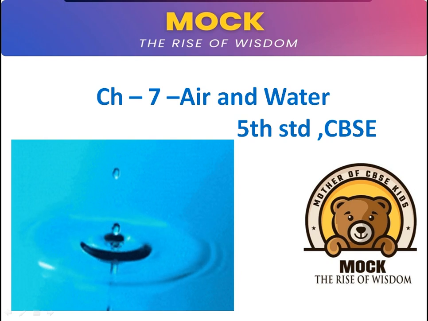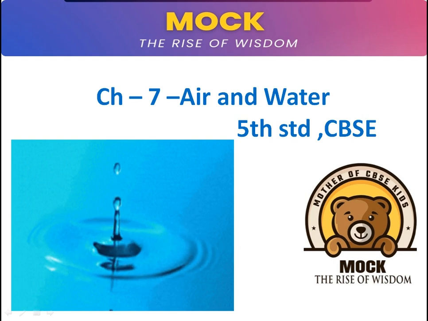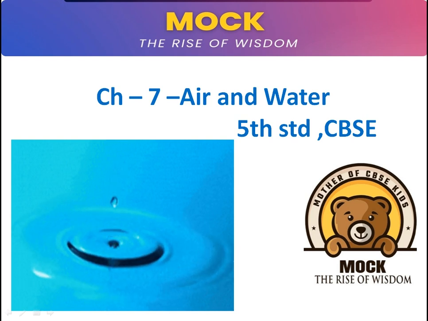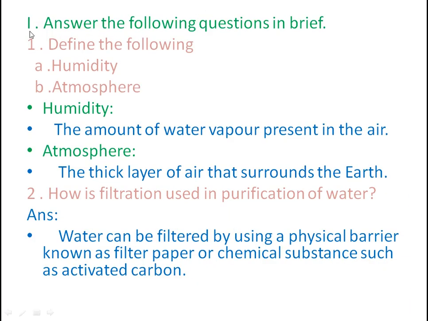Today I want to explain question and answers from Science chapter number 7, Air and Water. First main, answer the following questions in brief. First question, define the following. A. Humidity. B. Atmosphere. Humidity: the amount of water vapor present in the air we call the humidity.